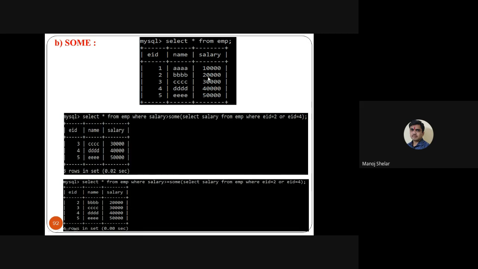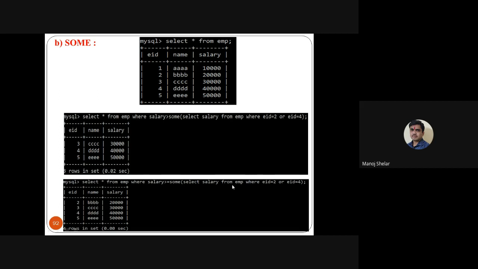Here the first, smallest is 20,000. Which salaries are greater than or equal to 20,000? 20,000, 30,000, 40,000, 50,000. So this 20,000, 30,000, 40,000, 50,000 is the output of this query. This is the some keyword. Some checks from all. All means check all, and some checks as a first.